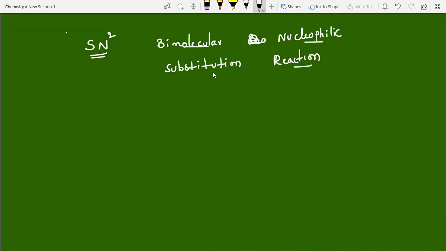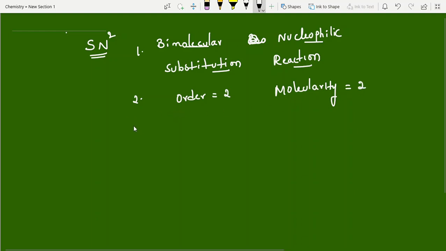That's it, students. Here I am briefly writing points. In the next session I am going to explain order and molecularity. Order equals 2, and molecularity is also 2.